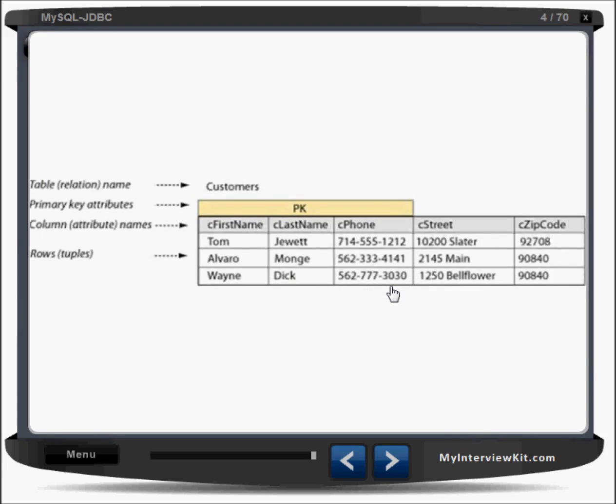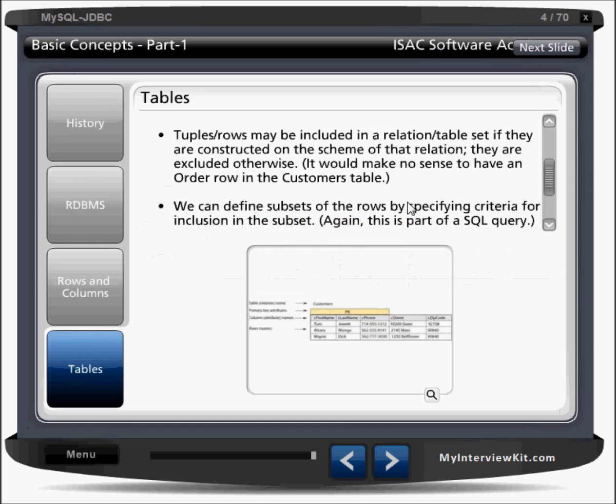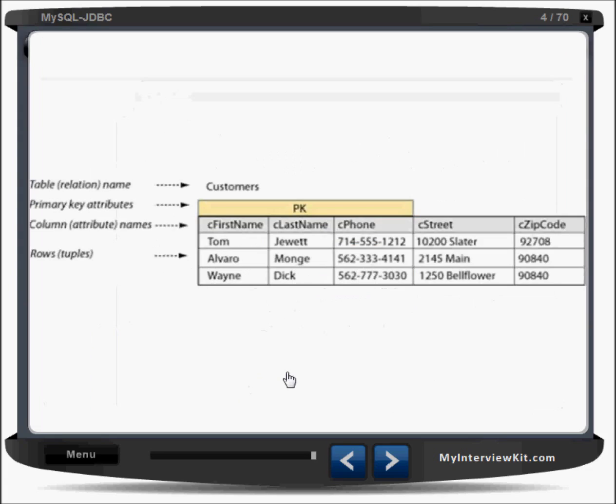You can see this table here. I have a customer table, so I can say customer relation. A primary key I can make from any of these columns like customer first name, customer last name and customer phone. So these columns may be a primary key. If we want to make phone a primary key, we can make phone the primary key here. Let us have a look at this now.